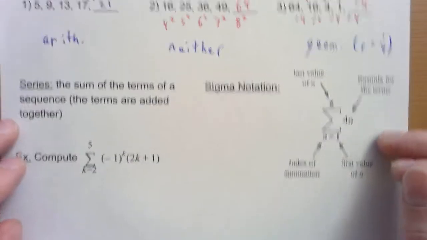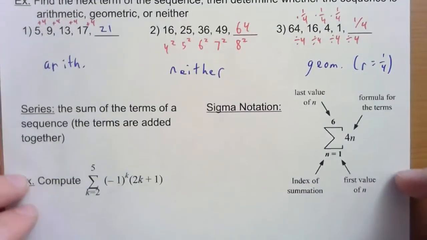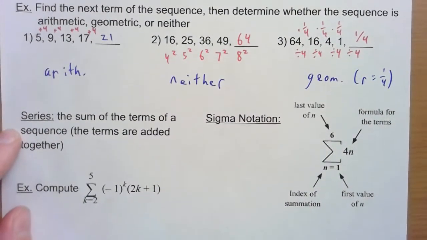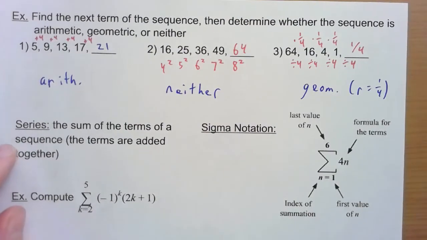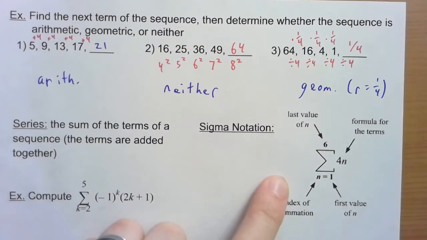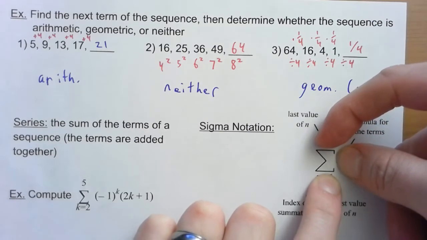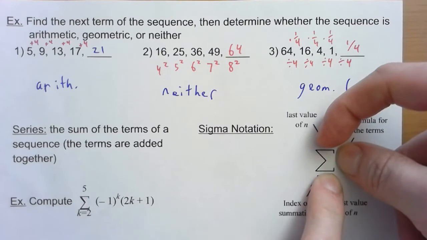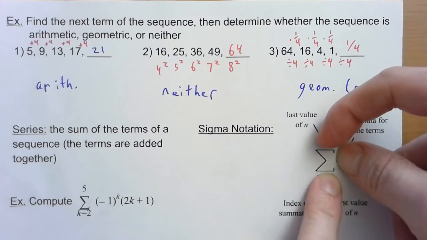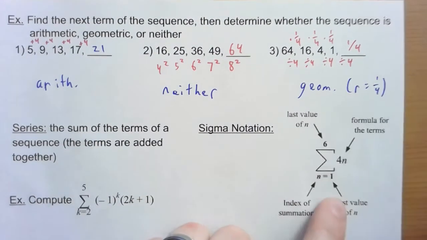So sequences were just a list of numbers. They're just sitting there, kind of like a function, or a table of values. A series is when we take those numbers and do something with them. We add them all up. We have a notation that we often use for that. It's called sigma notation. This symbol right here is the Greek letter sigma. It's the Greek letter S. I know it kind of looks like a big E, and some people even call it the big E, but it's actually a big S. It's the Greek letter S for sum. So sigma means sum.